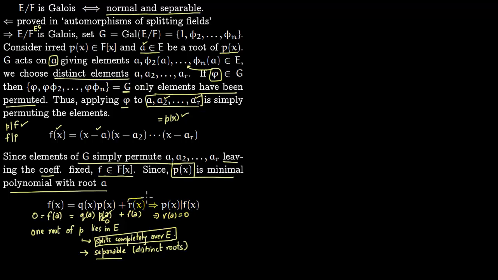But r is a remainder by the division algorithm, and the degree of r is less than the degree of p. So this would violate the minimality of p. So it has to be the case that this remainder does not exist, because if this remainder exists, then you have found a minimal polynomial r(x) which has root a. But we are saying p(x) is a minimal polynomial. So it has to be the case that this r(x) is 0 and this p(x) divides f(x).